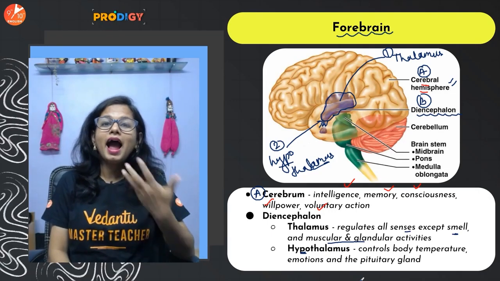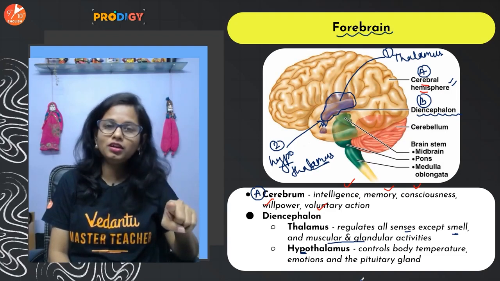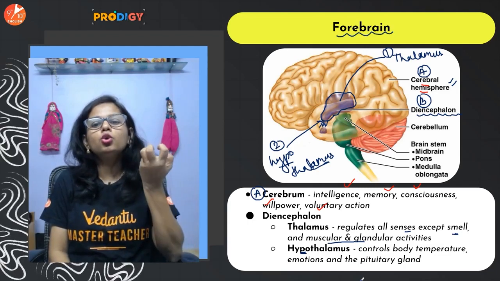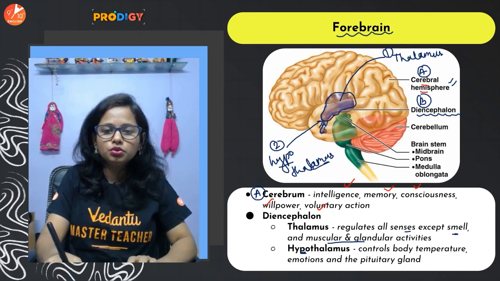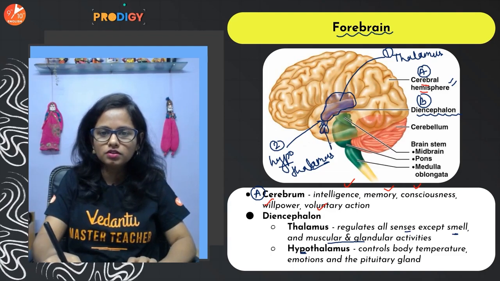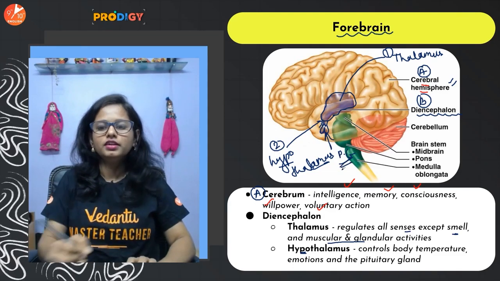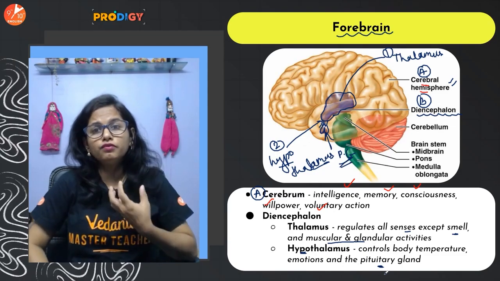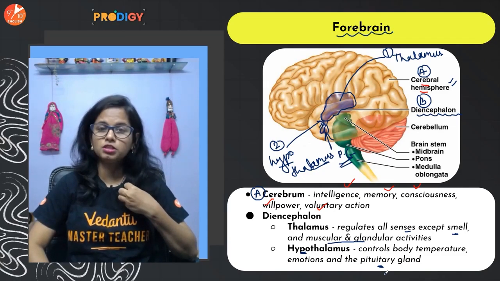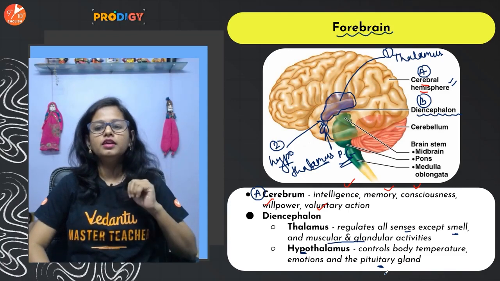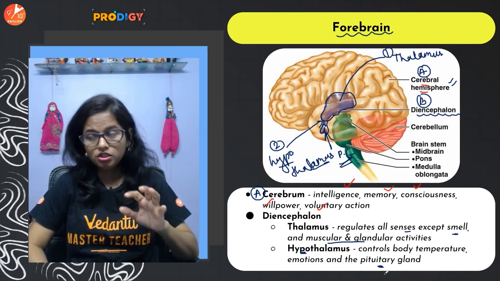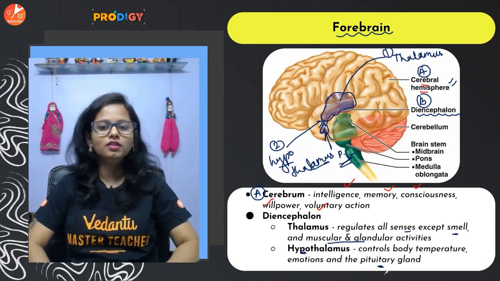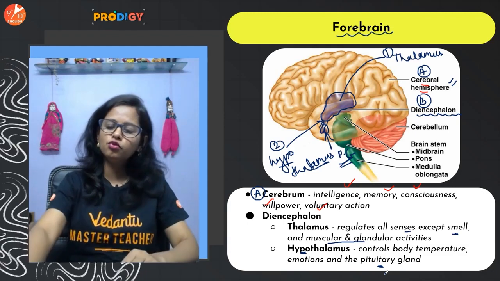But the hypothalamus, guys, is the master switchboard of our body. It controls the pituitary gland, right? So this is the pituitary gland. The hypothalamus controls the pituitary gland. It is responsible for your emotions. It is responsible for an individual's sexual behavior. It's also important because it regulates your body temperature. So that's all about the forebrain.